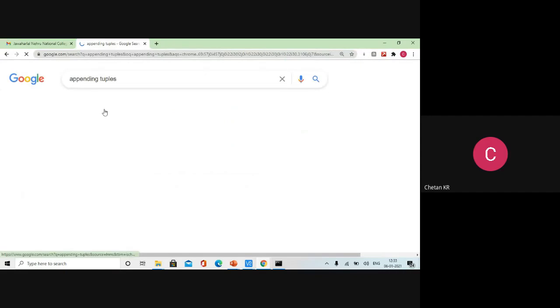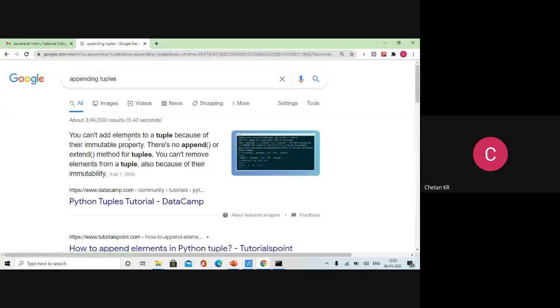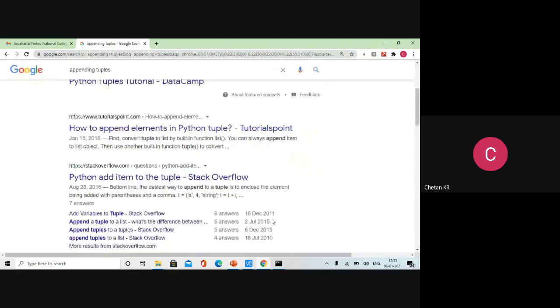Appending tuples. Search that in Python. You can't add elements to a tuple because of the immutability property. That is what I wanted to say. There is no append or extend. Tuples are immutable, and it is a static list. You cannot change that. When you know that the list is not going to change, then use a tuple. Of course, they are more efficient than lists in terms of memory. But unfortunately, they are static, whereas a list is changeable.